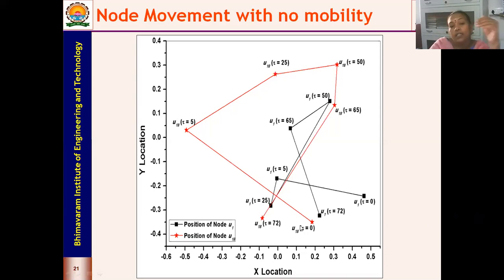So it's not necessary that you need a specific mobility model. Even without a mobility model, you can generate your own locations, and you can keep on changing the node locations to get your MANET reliability. So these are the three models which we have simulated, and I've shown you the results.